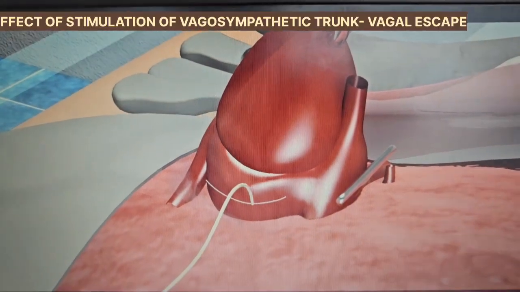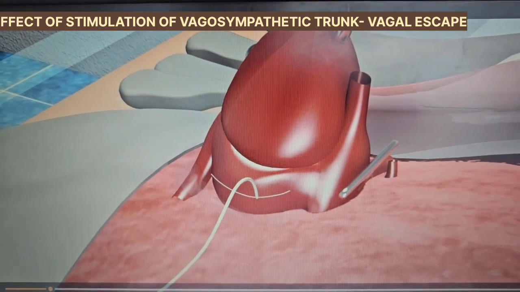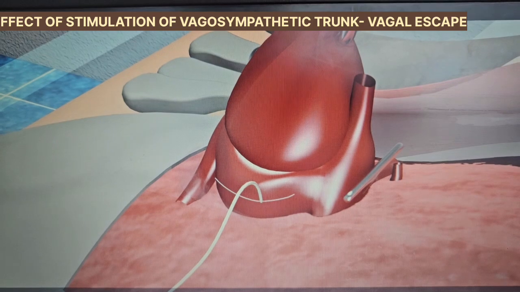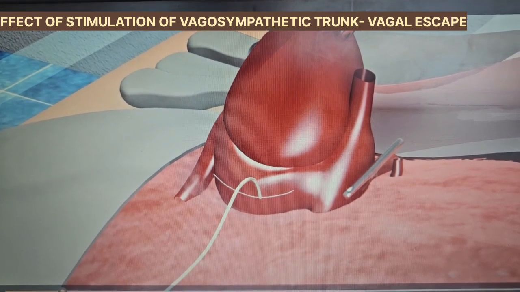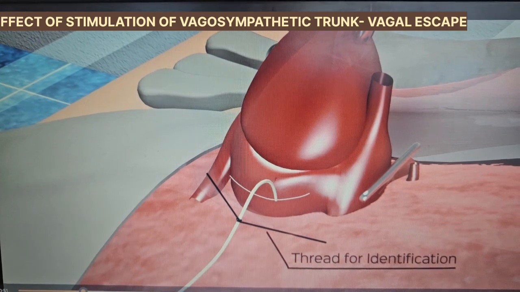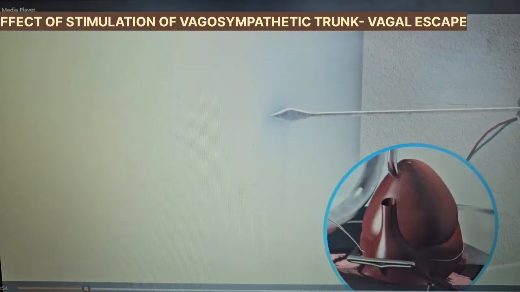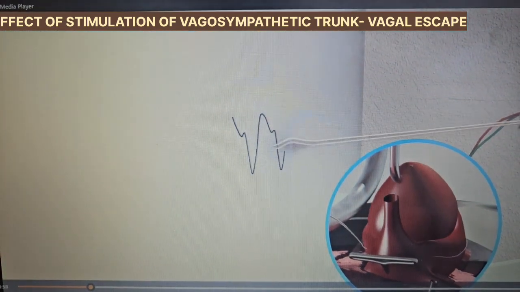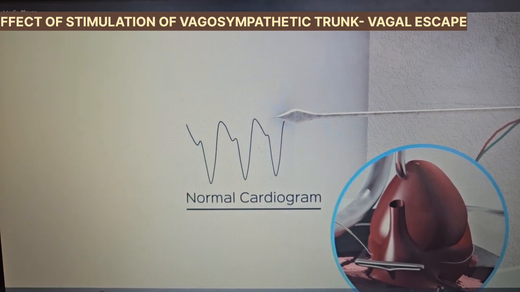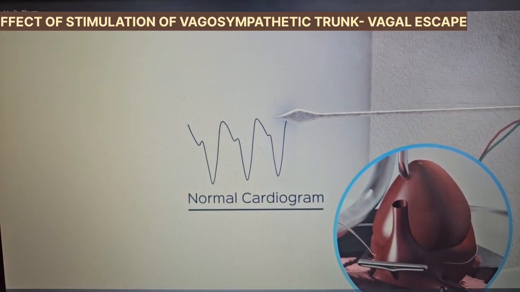We dissect the frog to expose the heart and then carry the incision upwards to expose the vagosympathetic trunk. It is part of a neurovascular bundle which also contains the laryngeal nerve and the carotid artery. We pass a thread around the nerve for easy identification. We first take a record of the normal cardiogram. Then we stimulate the vagosympathetic trunk and record the changes in the cardiogram.